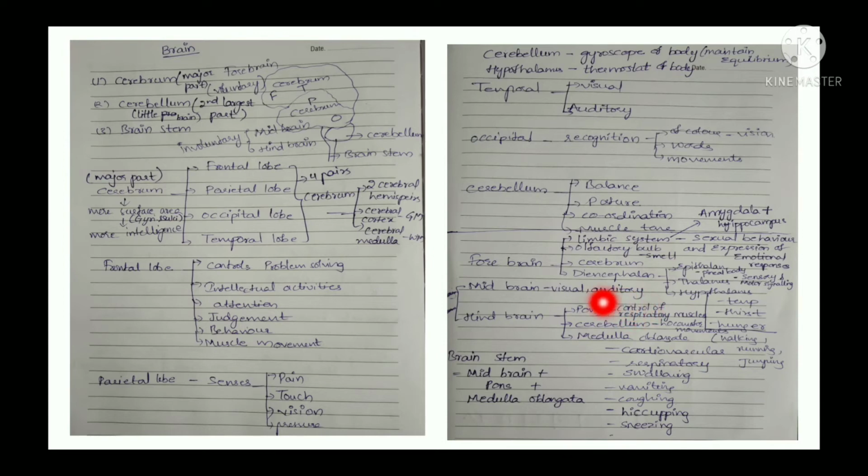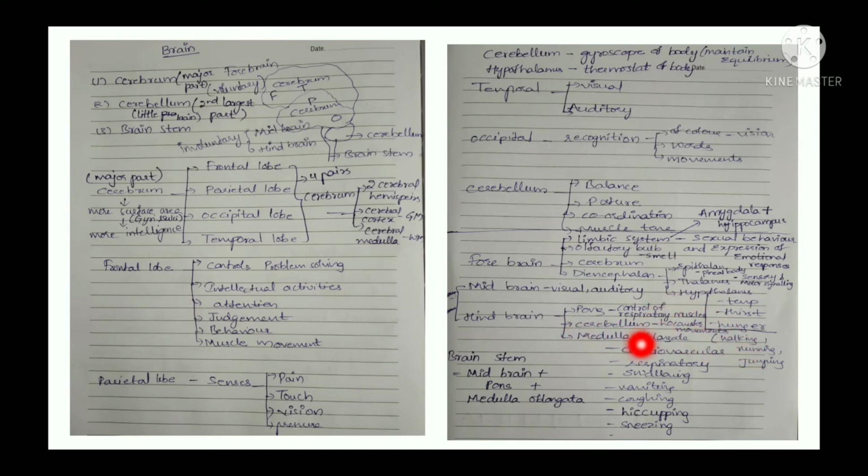Okay, and then we come to hindbrain. Hindbrain consists of pons, cerebellum and medulla oblongata. This pons has a function of control of respiratory muscle movements. And cerebellum gets control over locomotor movements: walking, running and jumping. These are nothing but locomotor movements.